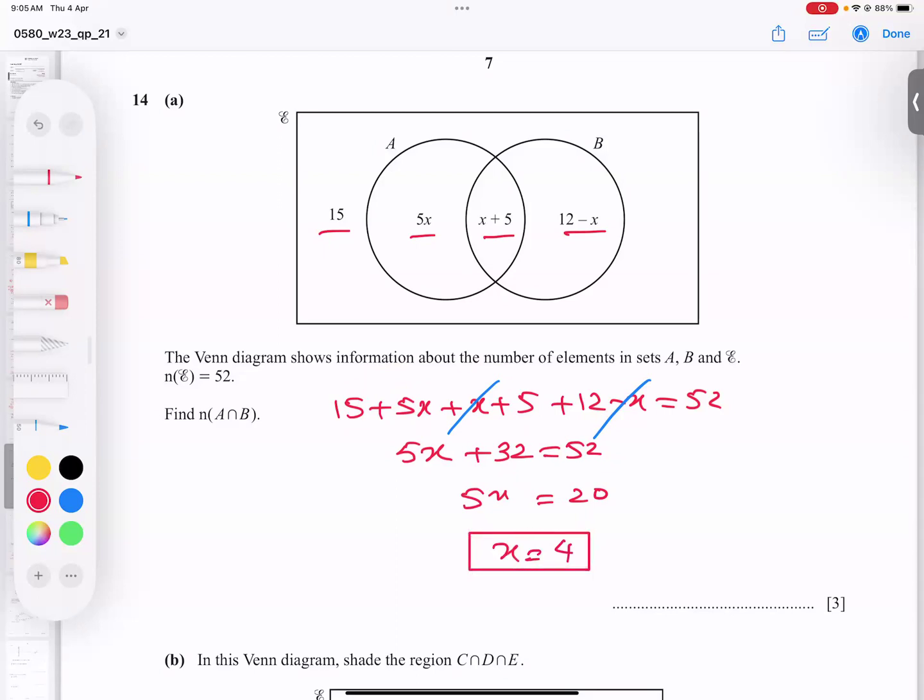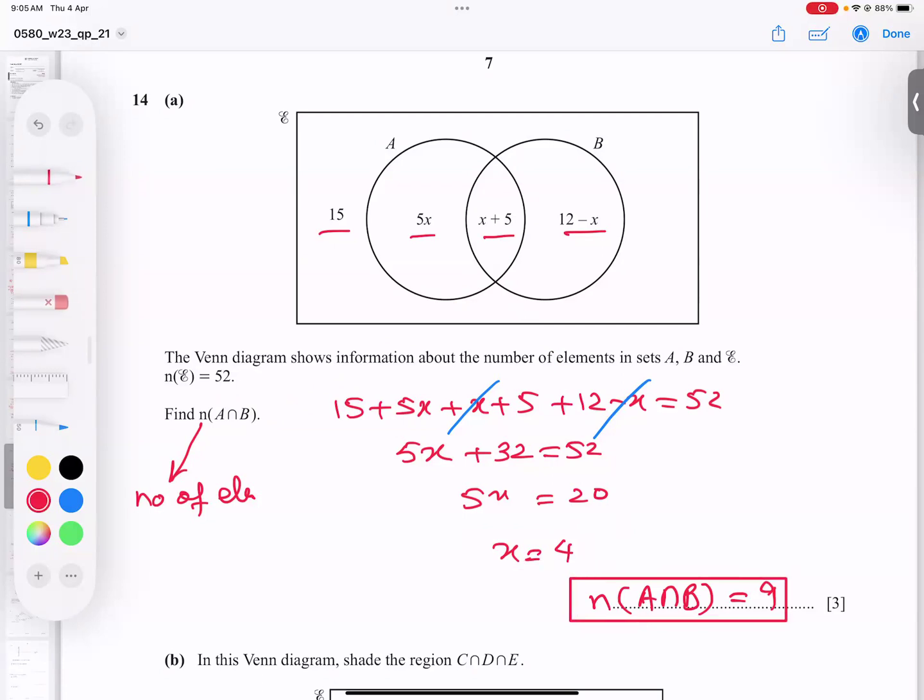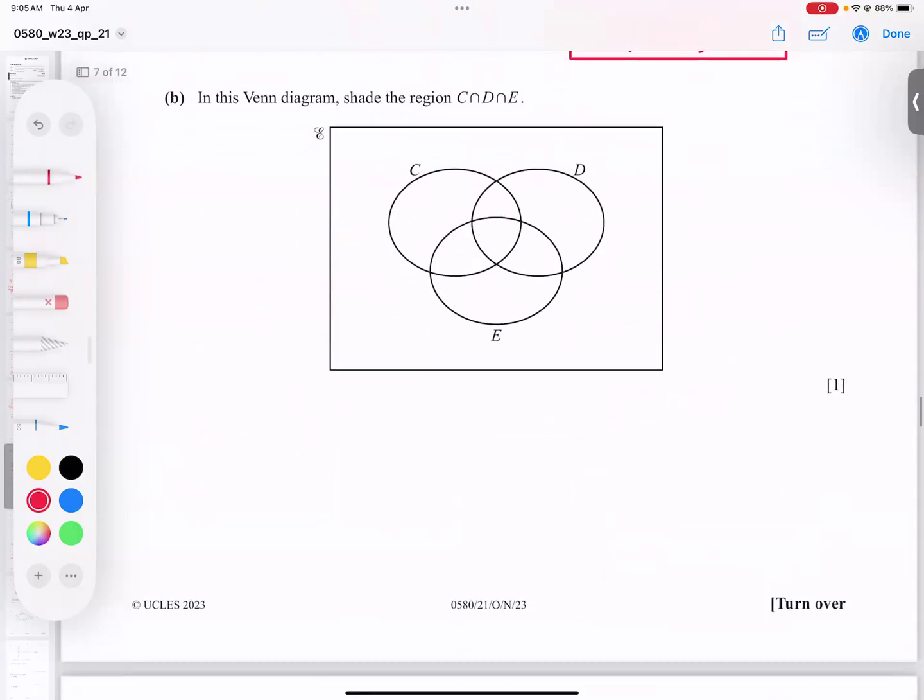And he was asking, what does n stand for? Number of elements. How many elements for A intersection B? This is intersection B, called the common portion. So 4 goes there, 4 plus 5, 9. So we can say that n of A intersection B is equal to 9. I believe the point is clear. Okay, this is not our final answer, this is the final answer. In this Venn diagram, shade this part.